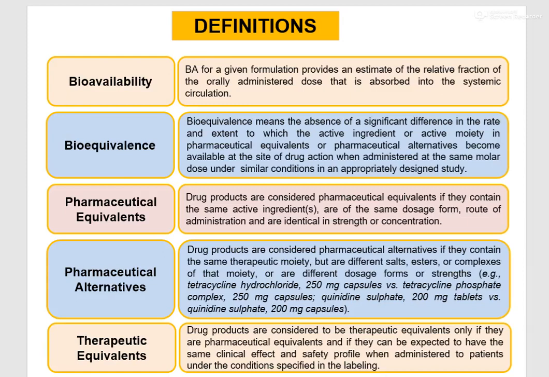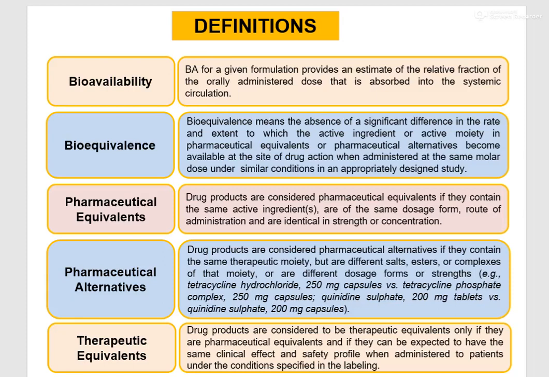Bioequivalence means the absence of significant difference in the rate and extent to which the active ingredient or active moiety in pharmaceutical equivalents or pharmaceutical alternatives becomes available at the site of drug action when administered at the same molar dose under similar conditions in an appropriate design study.